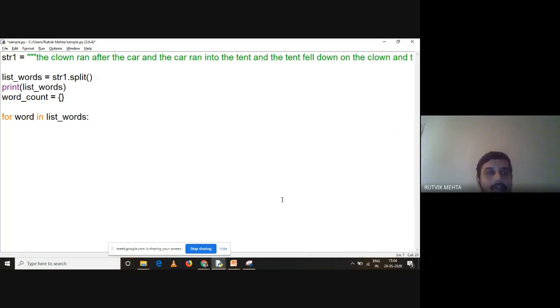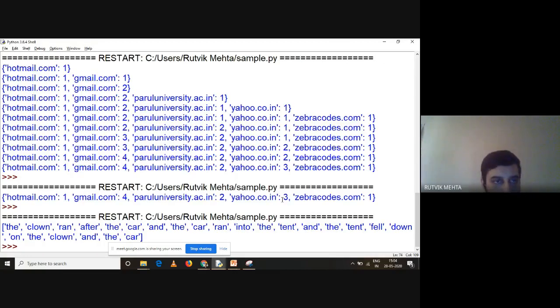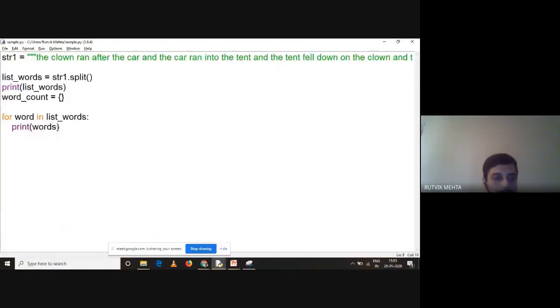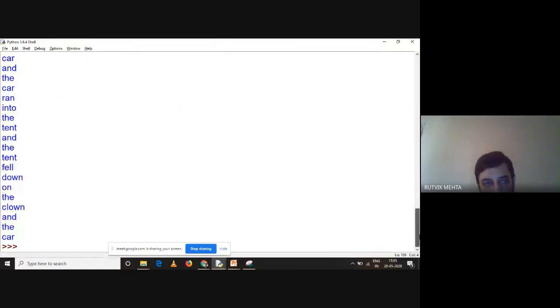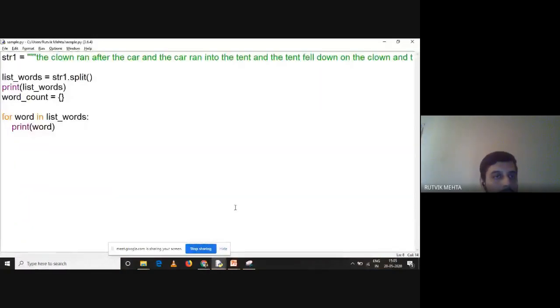Word is the iteration variable, right? And later on you can print the words to verify, because as we are in the beginning phase, we always need to verify. Oh, it says word, not words. Here it should be word, right? And all the words are getting printed one by one. So our program is running successfully up to this point. Still we have not made a counting program.